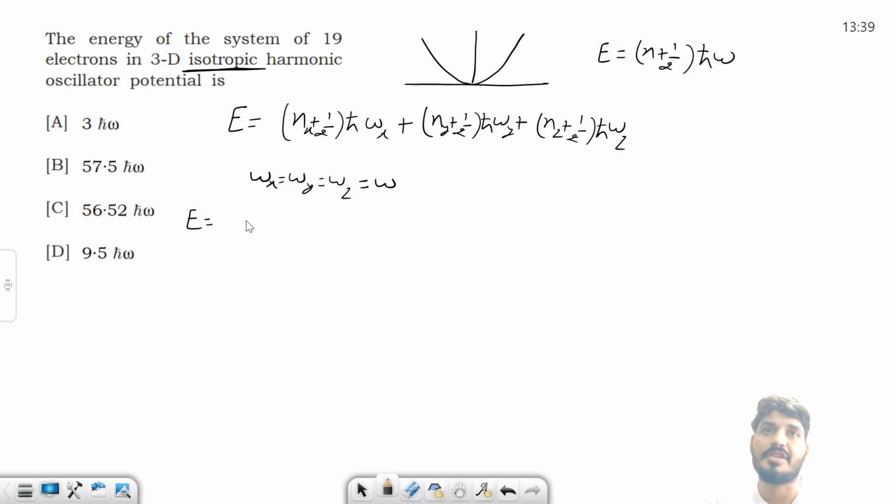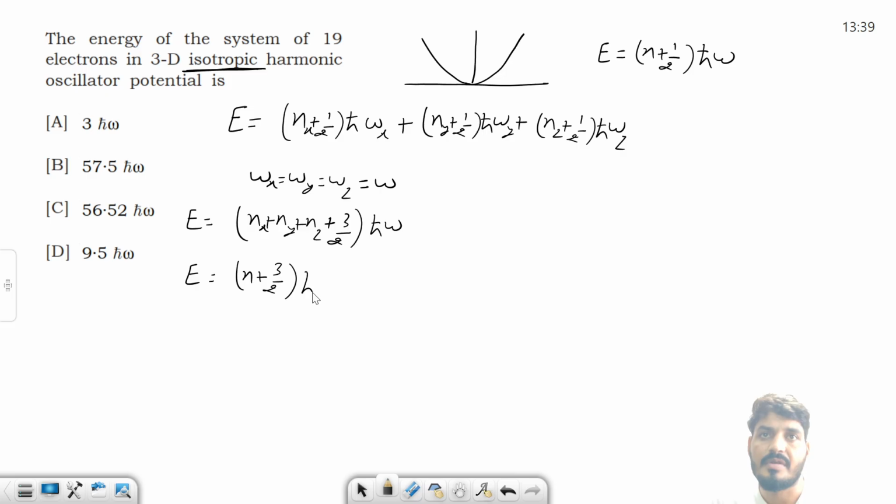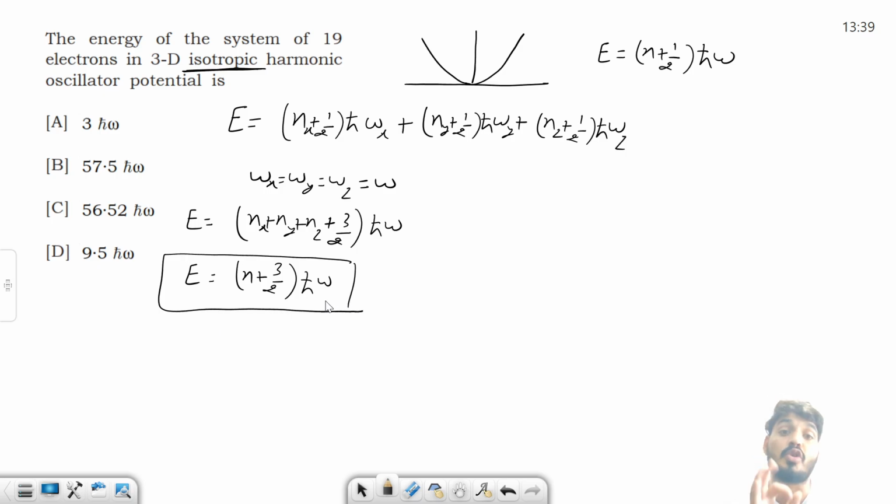Now I can take ħω common, so this will become (nx + ny + nz) and 1/2 + 1/2 + 1/2. This will give you 3/2 ħω. Further I can write it like this, (n + 3/2)ħω. This is the energy of an isotropic harmonic oscillator, where n is nothing but nx + ny + nz.